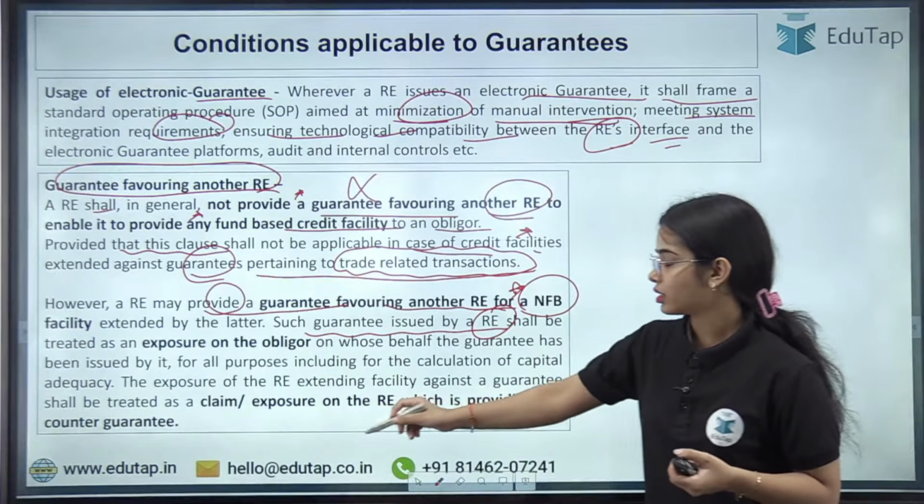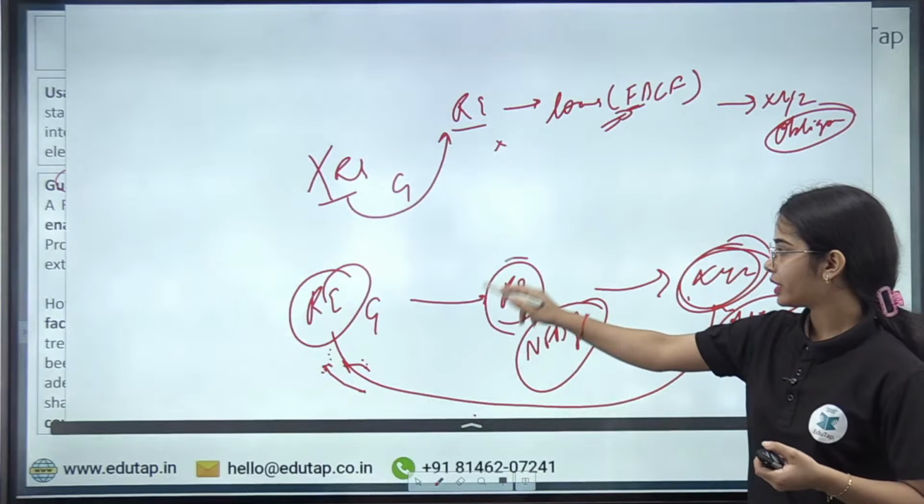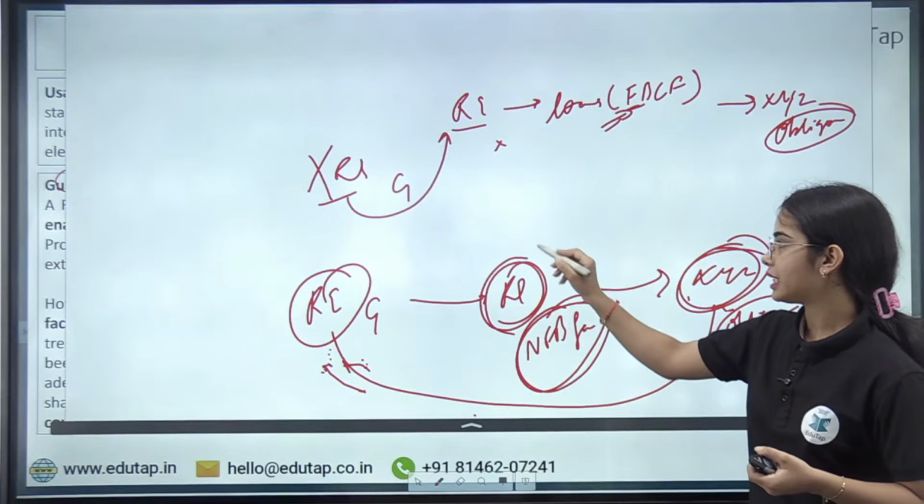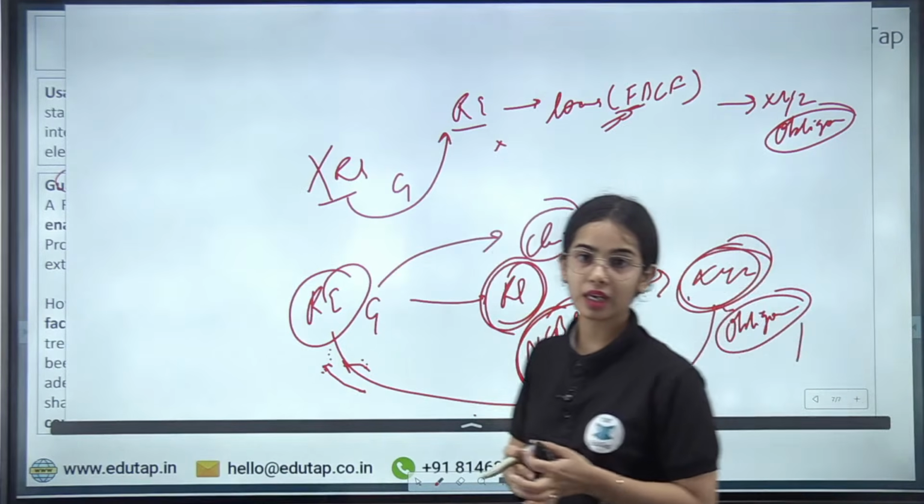Now the claim or exposure on the regulated entity. Now the regulated entity that is providing the NFB facility can claim the money from the final guarantor. Okay, this is the idea.